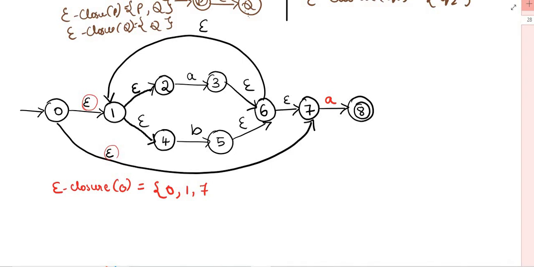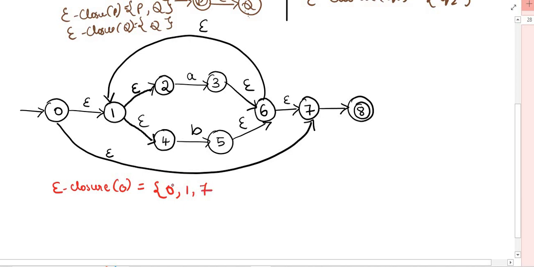And next we will check for the 1. From 1, 0 is done. Now we'll go for the 1. From 1, is it going anywhere with an outgoing epsilon? Yes, it is going to 2 and 4. You will write 2, 4. Next you will see we are done with the 1, right? And then we'll go for the 7.